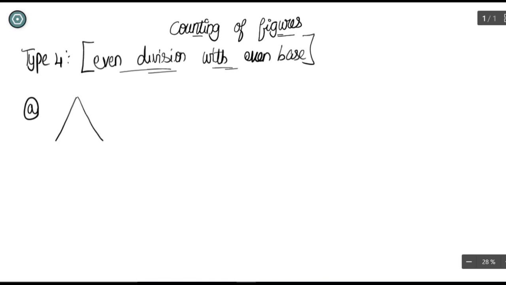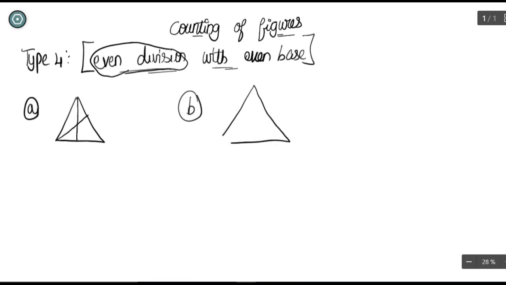So a triangle will be given here and it is divided evenly. So it is divided evenly, so it is called an even division, and it also follows that base method. So you are going to use some tricks here. Let us see what we are going to use. So the next thing is, I think you can easily count this figure, and now look at these figures. I am going to draw now.